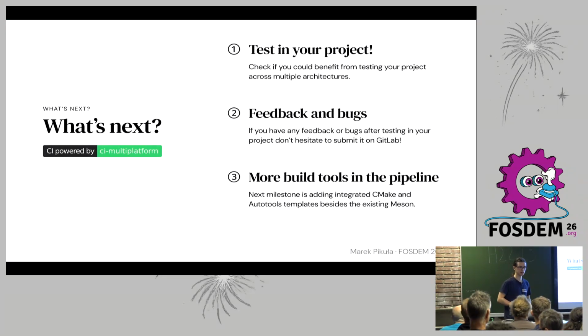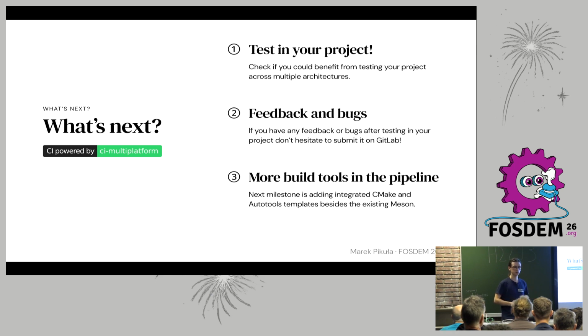First, it's a call for action to all of you. If you have a project that has some platform-specific code, and it runs on GitLab, I would be really happy if you came and tested it. I would really appreciate any kind of feedback and bug reports.